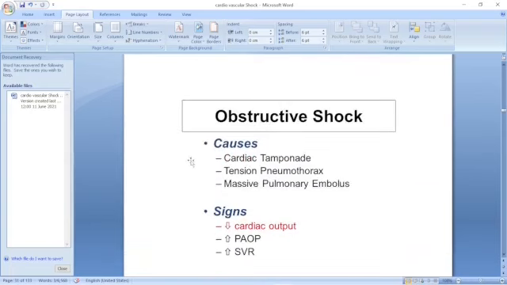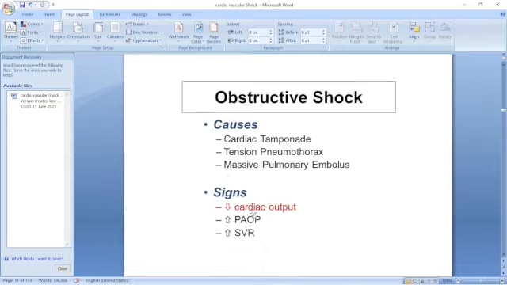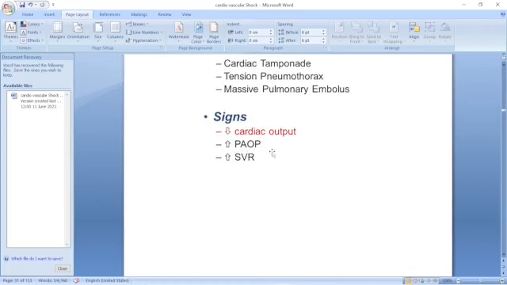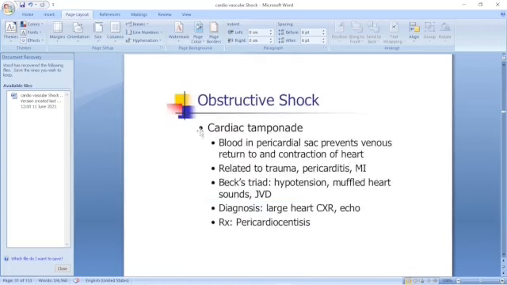The causes may be cardiac tamponade, tension pneumothorax, massive pulmonary embolism, and the signs may be reduced cardiac output and increased peripheral resistance. In cardiac tamponade, blood in the pericardial sac prevents venous return to and contraction of the heart. In the pericardium also, it can block.